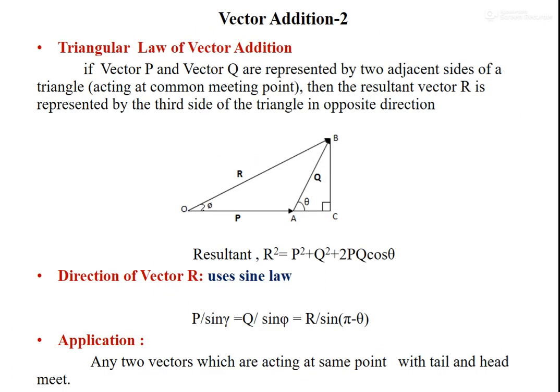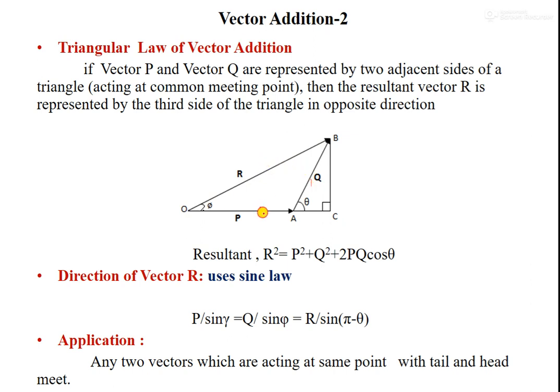Next is vector addition using the triangular law of addition. Previously we studied the parallelogram law, where two vectors represent the sides of a parallelogram. Now suppose two vectors are represented by the sides of a triangle. In this diagram, vector P and vector Q represent two sides of a triangle, and as per the triangular law of addition, the resultant vector R is represented by the third side, this side.